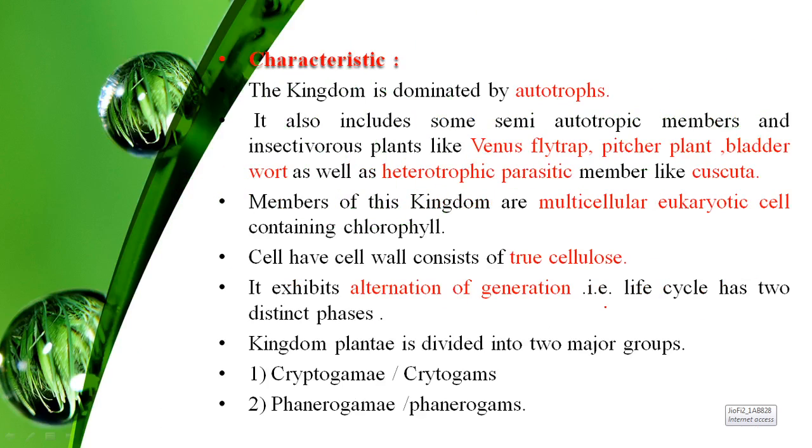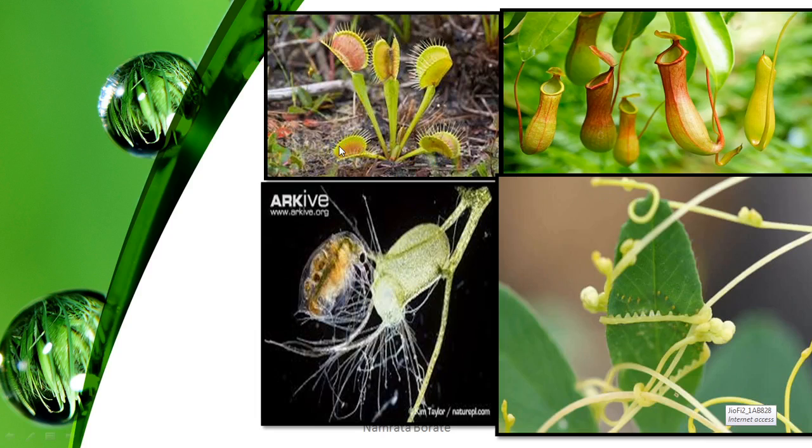In kingdom Plantae, there are various characteristics. The kingdom is dominated by autotrophs, meaning the organism prepares its own food material. It includes some semi-autotrophic members and some insectivorous plants like the Venus flytrap and the pitcher plants.